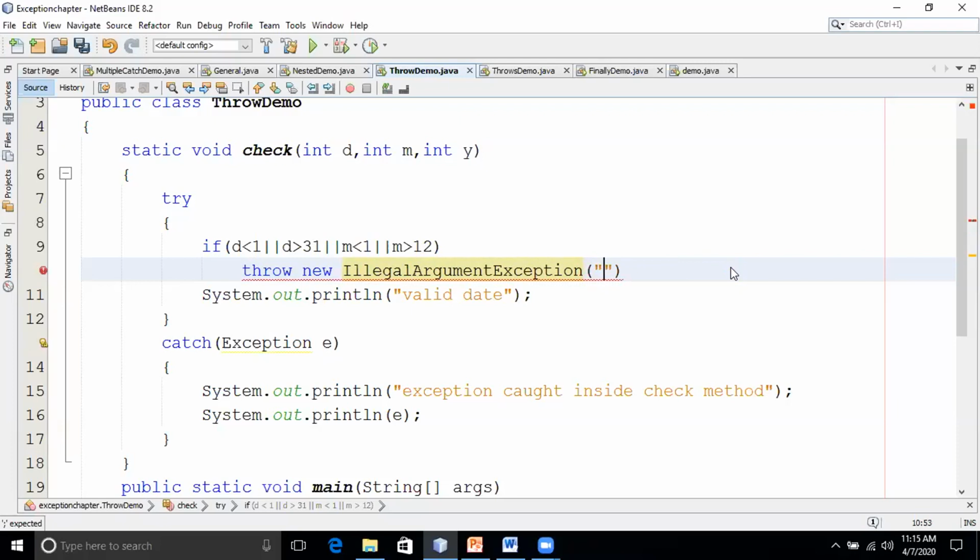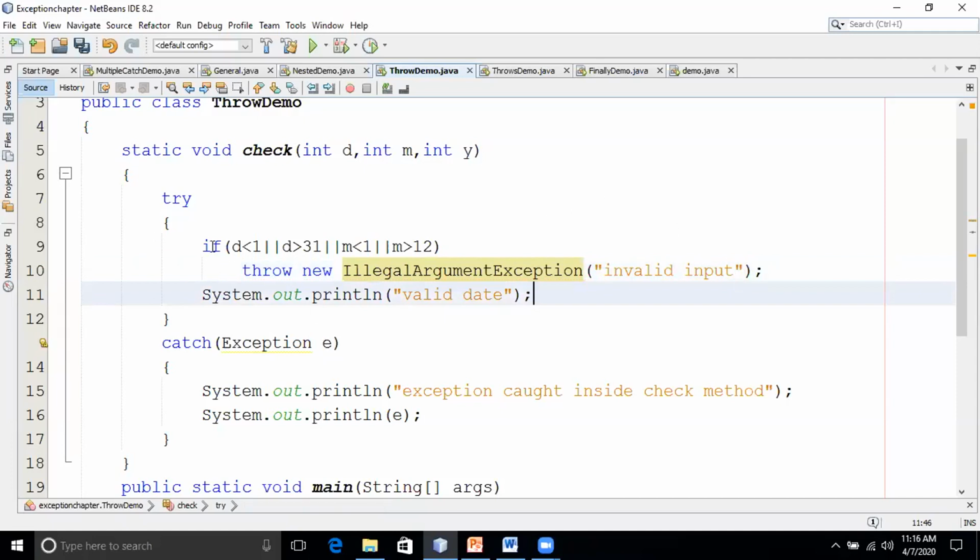For ArithmeticException, we got the reason as division by 0, right? So here I'm just giving some reason, whatever reason you want to give. Suppose I want to give invalid input. That message can be retrieved by giving e.getMessage(). Are you getting it? Yes, sir.